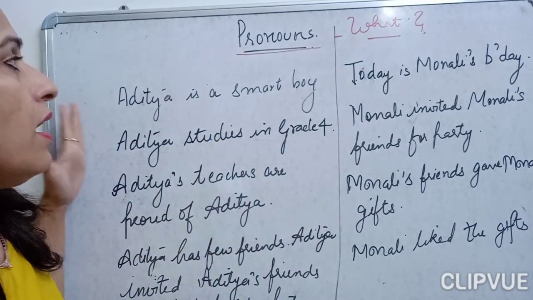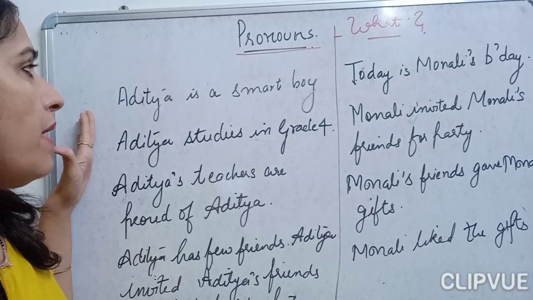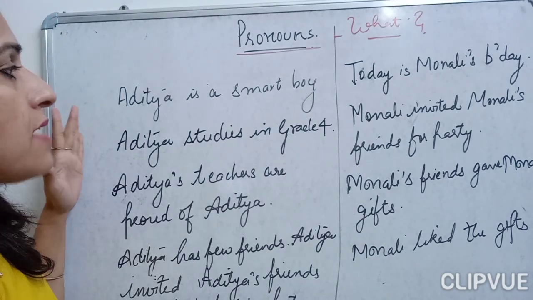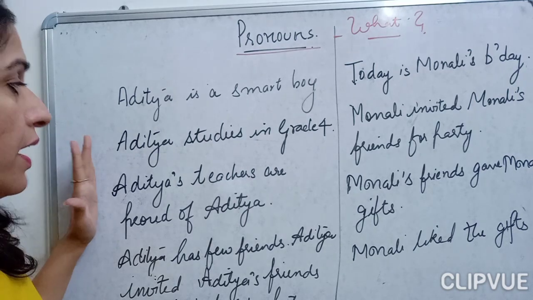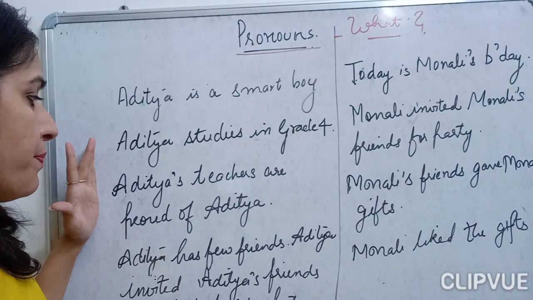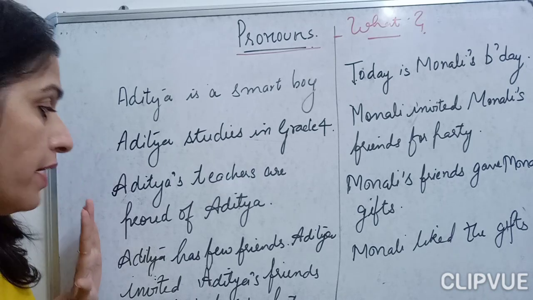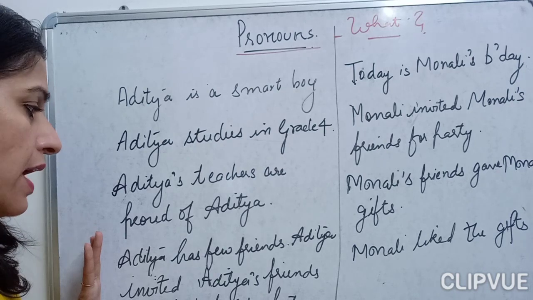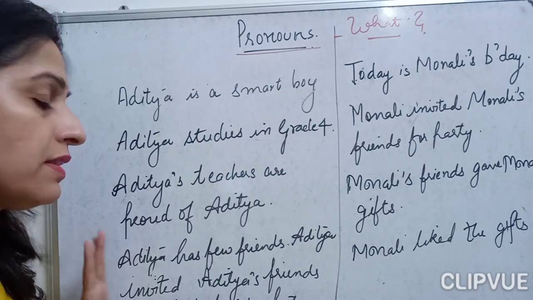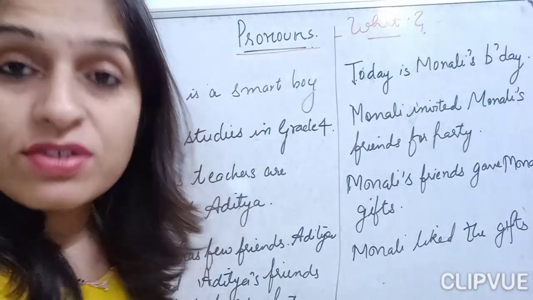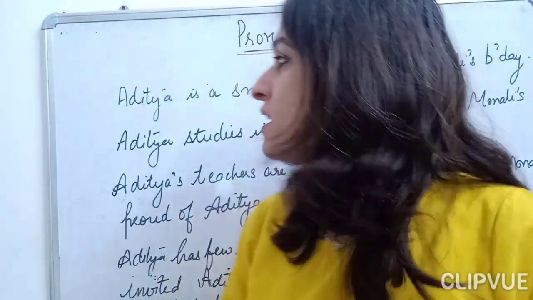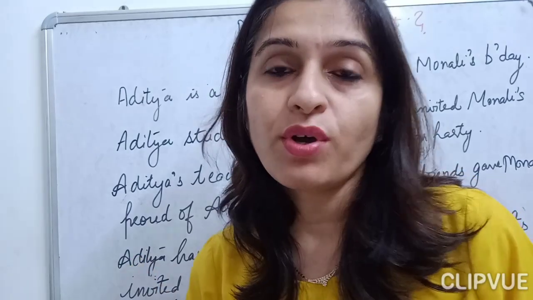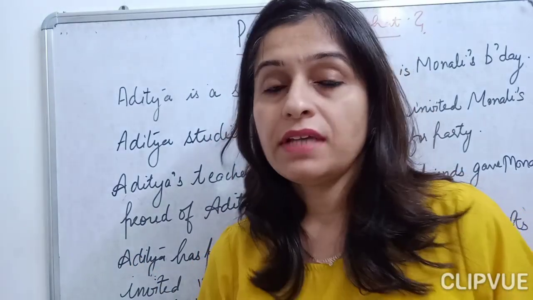Here we are talking about a boy named Aditya. Aditya is a smart boy. Aditya studies in grade 4. Aditya's teachers are proud of Aditya. Aditya has few friends. Aditya invited Aditya's friend for Aditya's birthday party. Lot of Adityas are here, children.